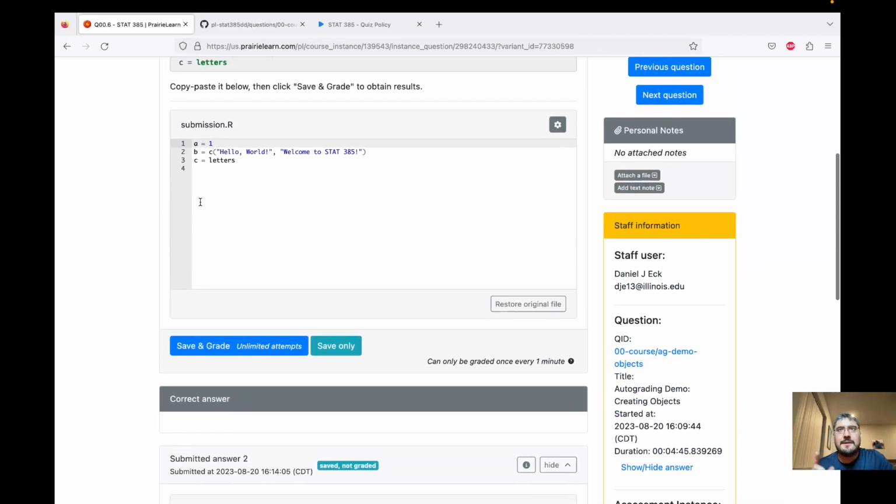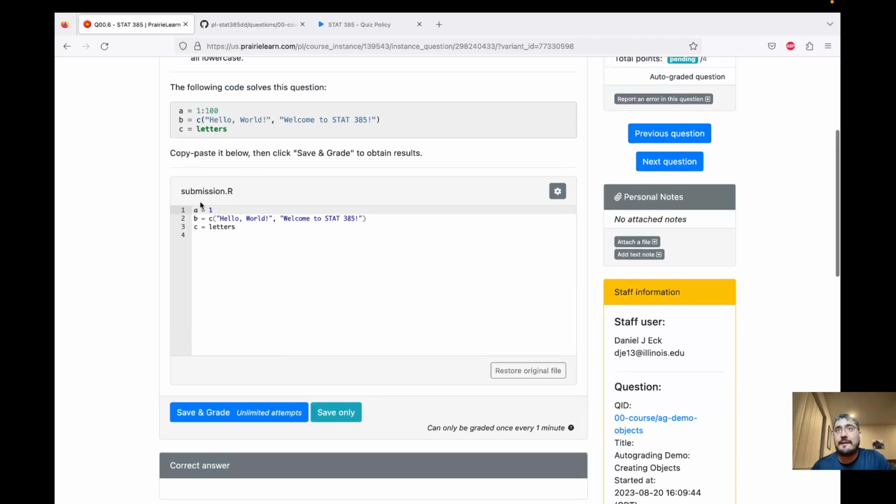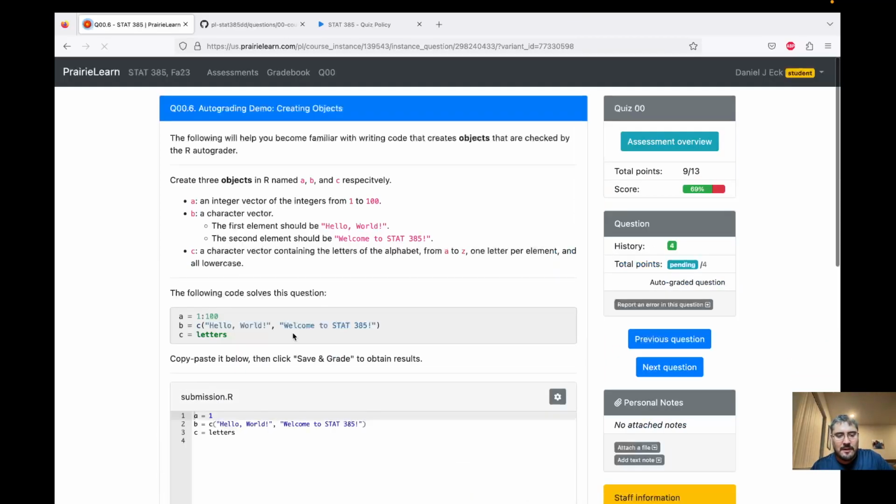The autograder will check to make sure that we have all of the objects correctly specified. If I remove object A, then we're not going to get a very descriptive set of feedback if we don't have all the objects. So let's see what happens if we have one object incorrect. Save and grade.